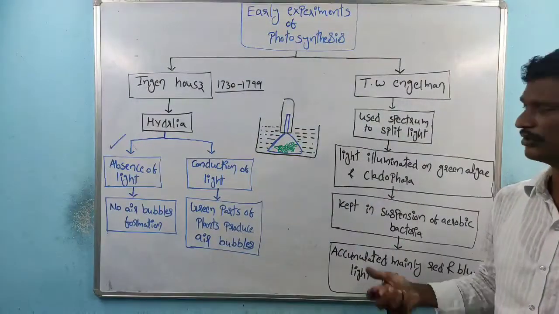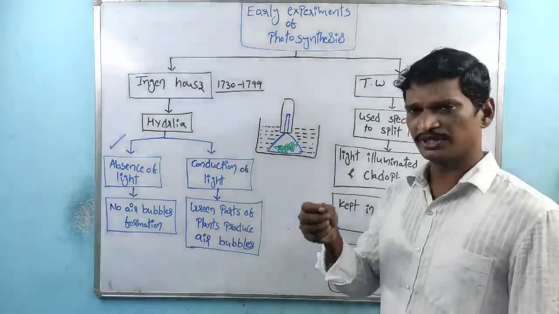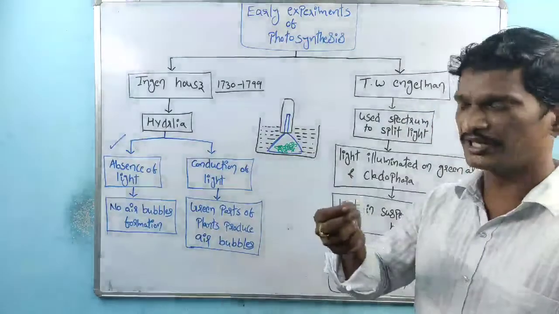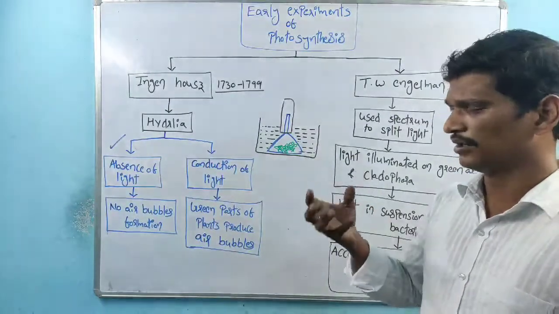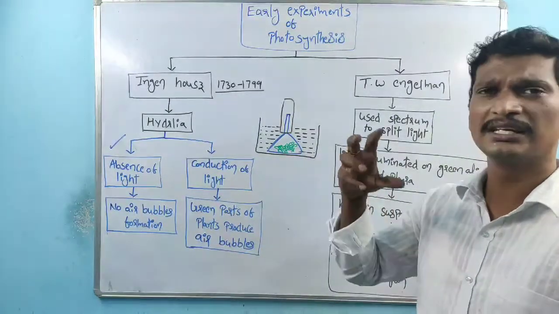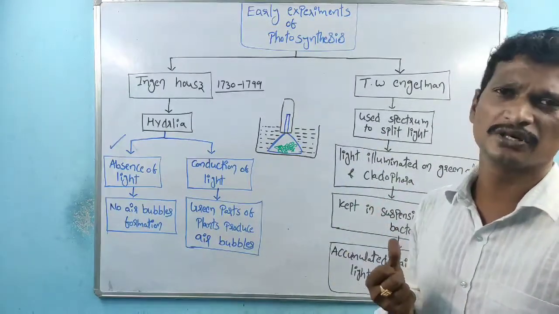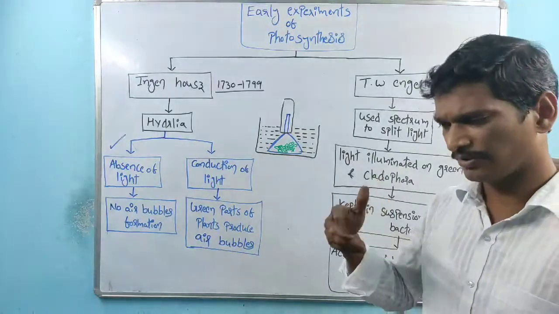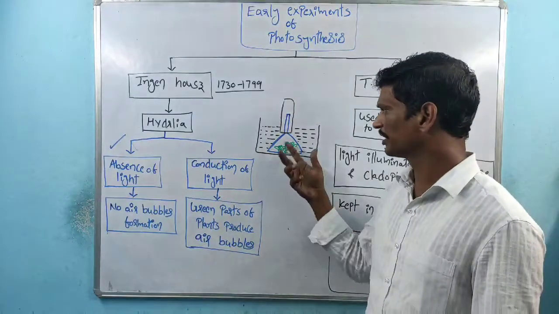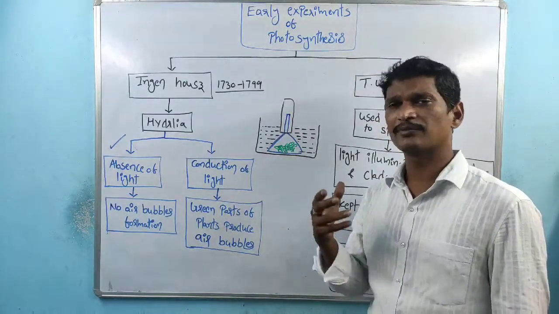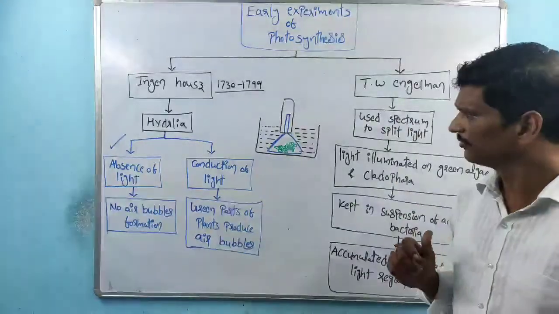How can we conclude that the produced gas is oxygen? Simple. If we keep a fire at the opening of the test tube, it burns brightly, because oxygen supports burning. If carbon dioxide is there, it does not support burning.